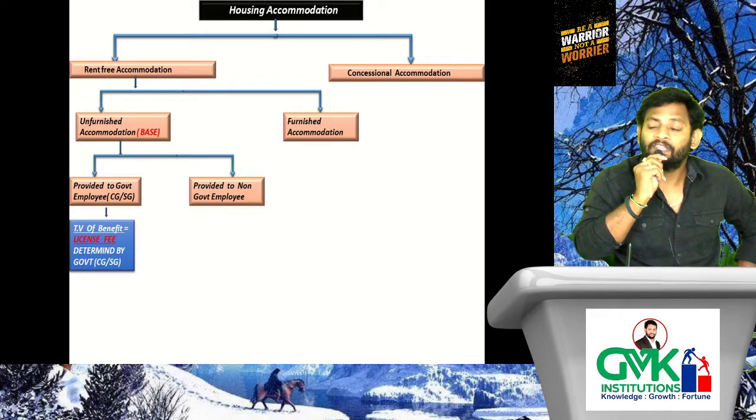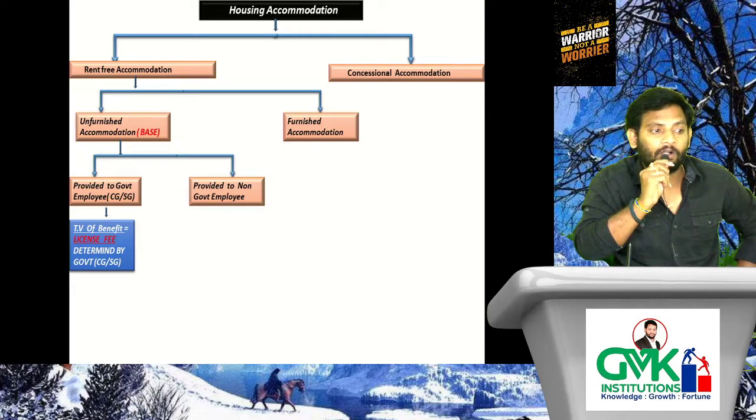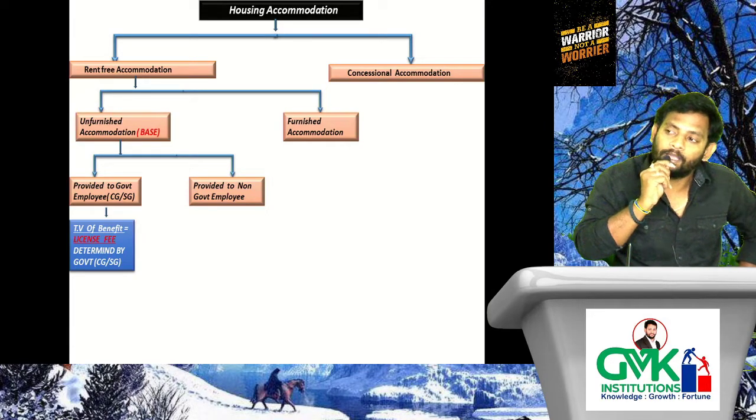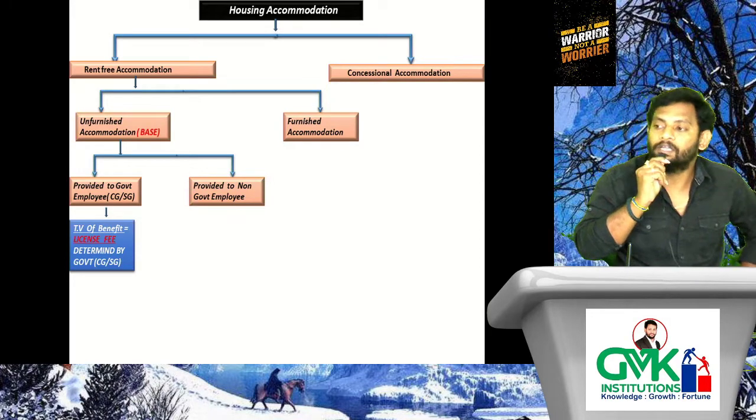Fact 1, the accommodation is owned by the employer. Fact 2, the accommodation is leased by the employer. Whenever the accommodation is provided to non-government employees, we need to verify whether it is owned by the employer or leased by the employer, because depending upon these facts the procedure to determine the taxable value of benefit is different.